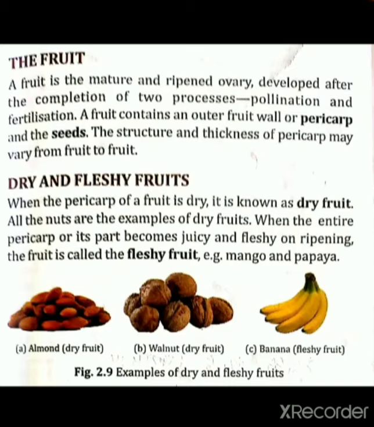So after ripening, the fruit is almost fleshy and juicy. That is called fleshy fruit. For example, mango, papaya, orange, banana and all that. Okay, that is fleshy fruit. So I think you have understood about dry and fleshy fruit.